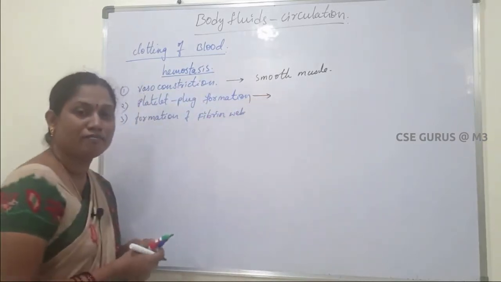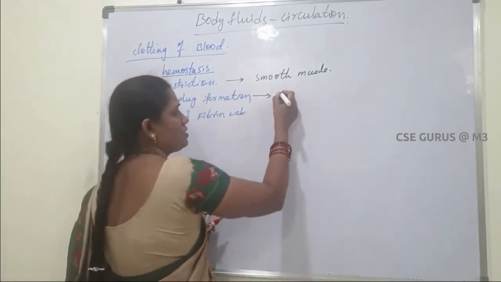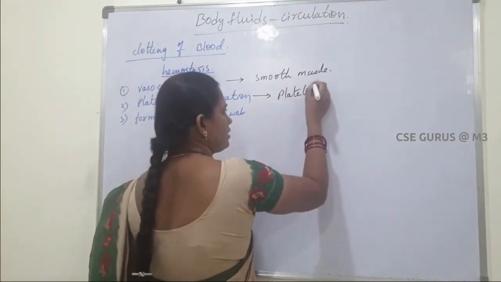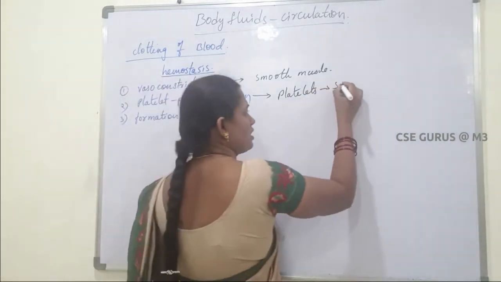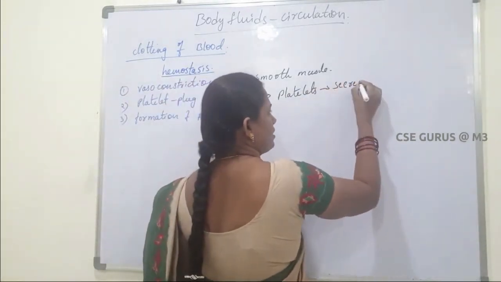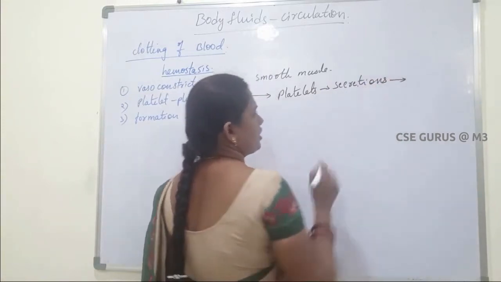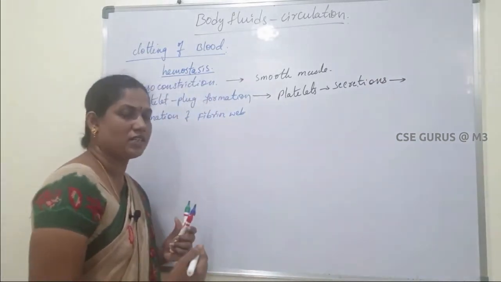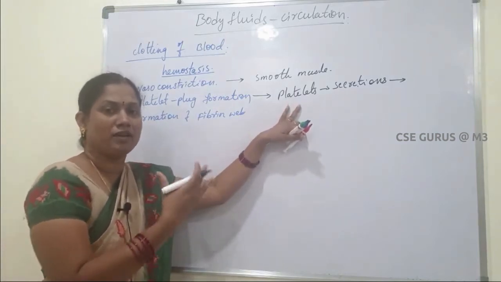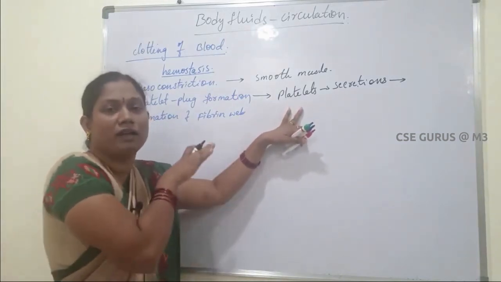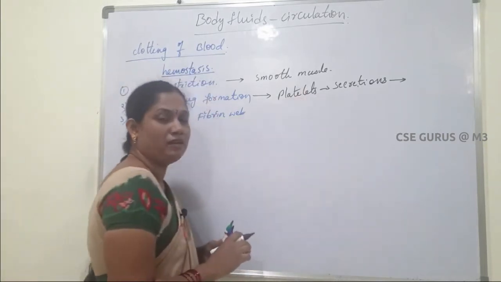Next, platelet plug formation. If any injury takes place, the platelets are activated. They release some secretions. With the help of these secretions, the platelets become sticky. They attach to each other to form a plug-like structure. That plug completely closes the wound. That is called platelet plug formation.